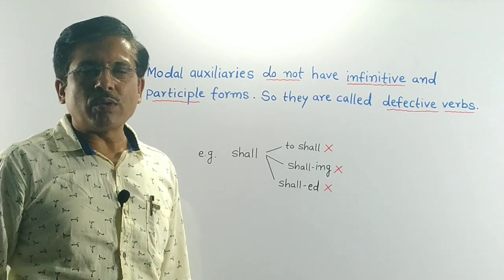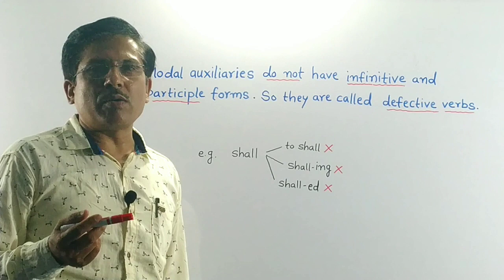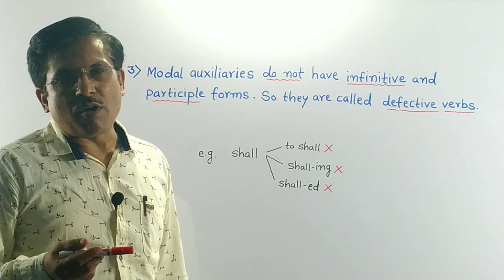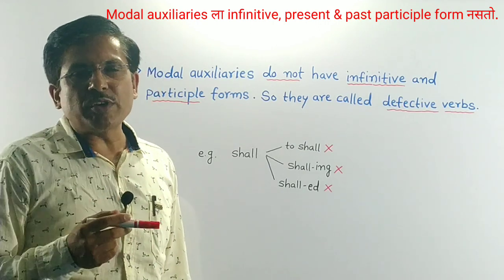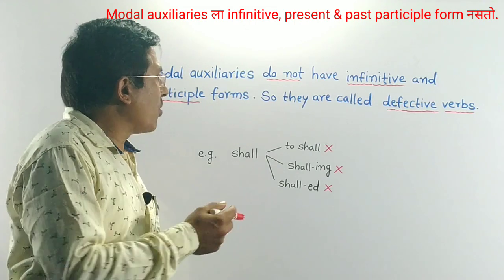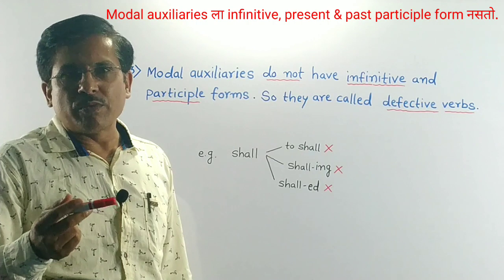Friends, you know, primary auxiliaries and principal verbs have infinitive form, participle form, but modal auxiliaries do not have infinitive form and participle form. Therefore, modal auxiliaries are called defective verbs.